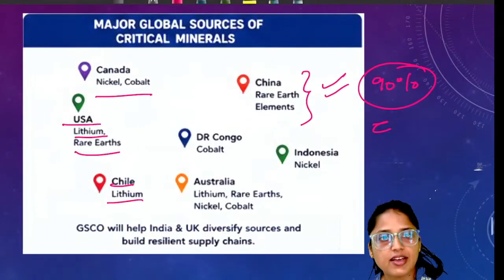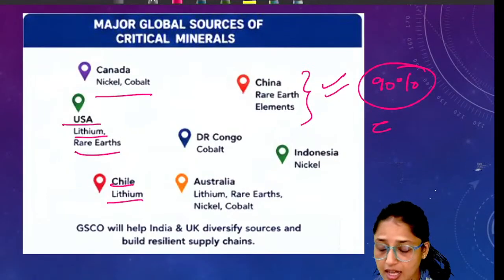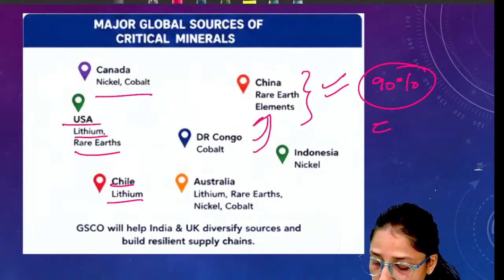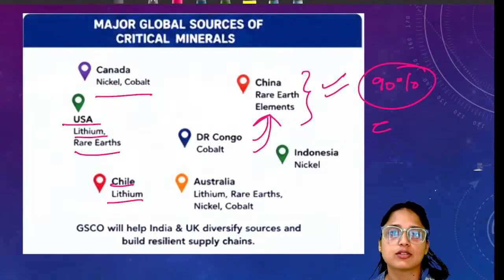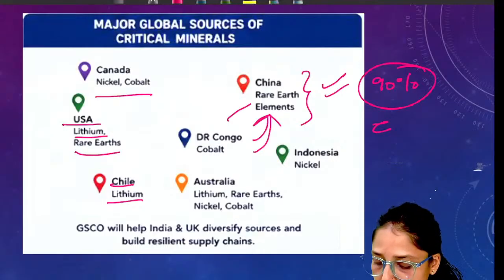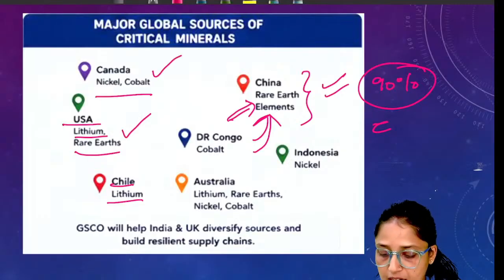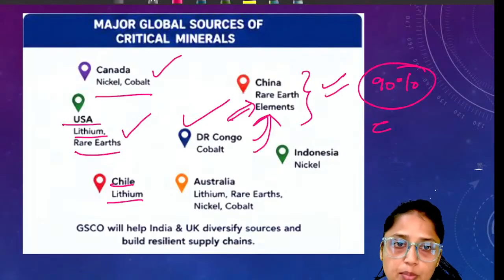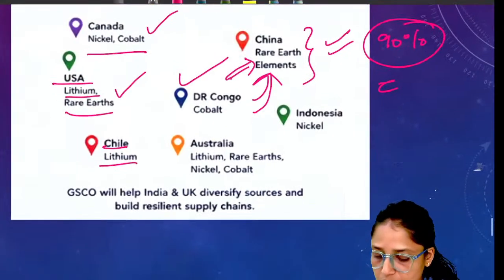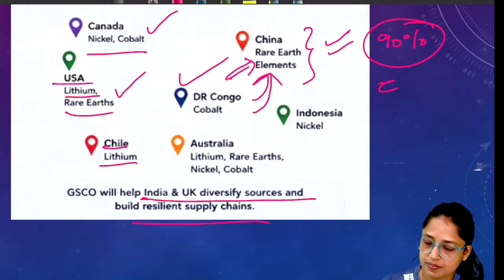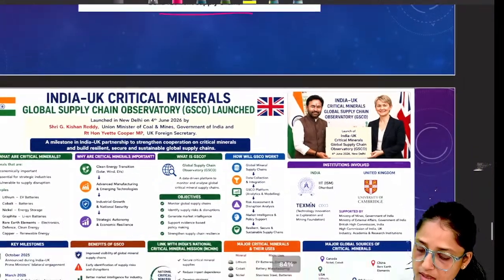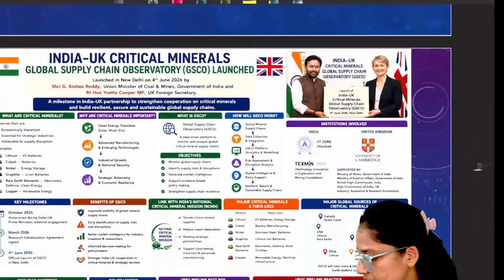Why are we discussing this? The conclusion is that countries will not have to depend entirely on China, and can diversify their resources. Instead of depending completely on China, we can have agreements with Canada, the USA or the Democratic Republic of Congo. This observatory will help India and the UK diversify their sources and build a resilient supply chain. This image has summarized everything.